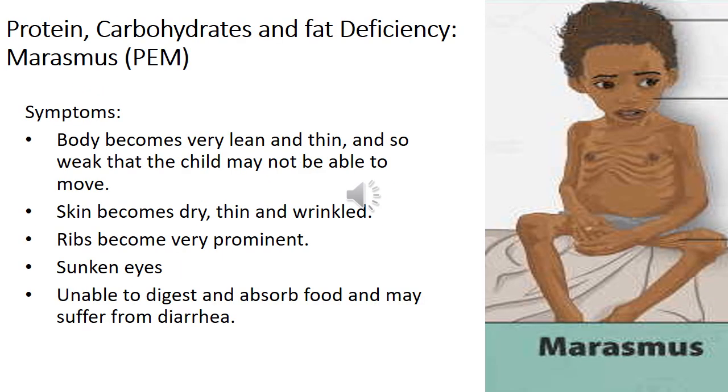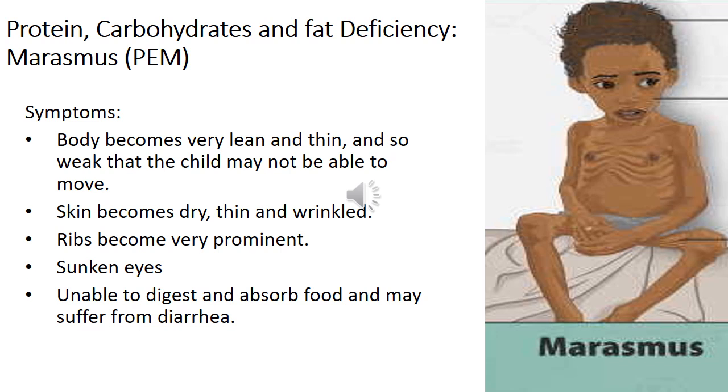The next one is PEM. Now the deficiency of proteins, carbohydrates and fats in the diet of children leads to a disease called marasmus, which is also called PEM. What is PEM? It's protein energy malnutrition. Lack of carbohydrates, proteins and fats in the diet is called protein energy malnutrition, that is PEM. Now this disease generally affects infants under 1 year of age.